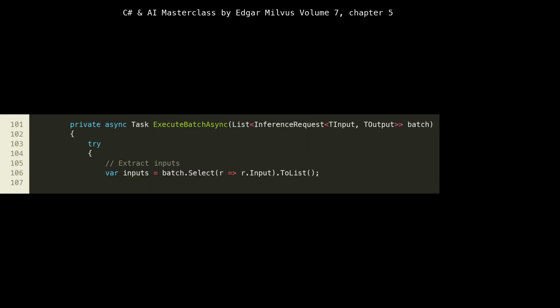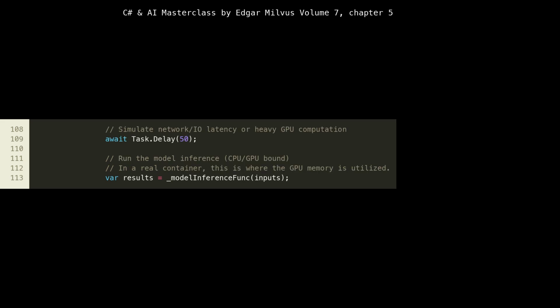The ExecuteBatchAsync method, lines 101 to 107, is responsible for performing the actual AI model inference. We start with a try-catch block to handle potential exceptions during inference, ensuring that errors are propagated back to the callers. Inside the try block, we first extract the input data from all requests in the batch, line 106. This creates a list of inputs suitable for passing to a batched AI model, which expects multiple inputs simultaneously for efficiency.